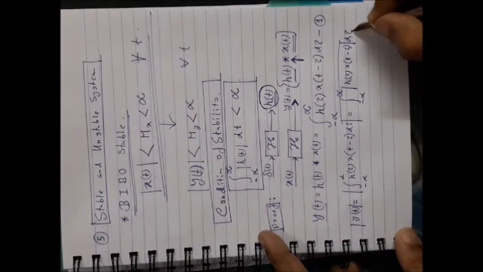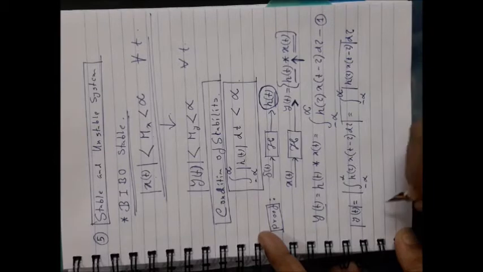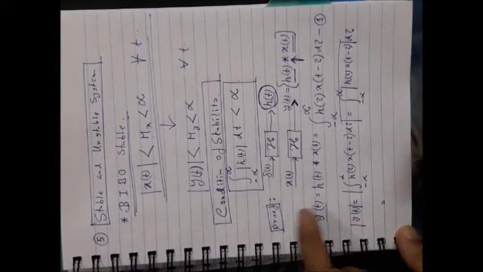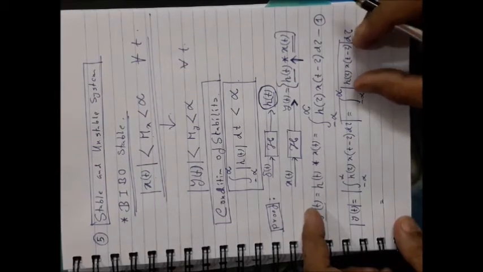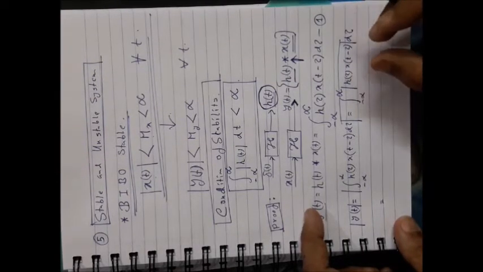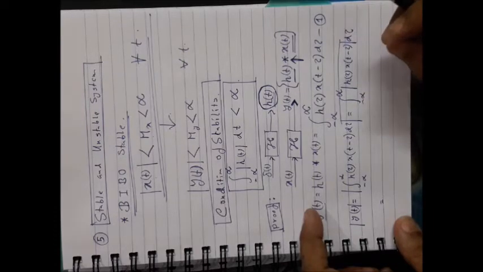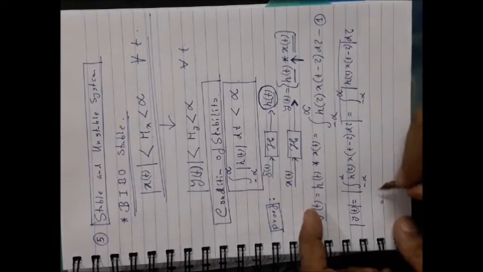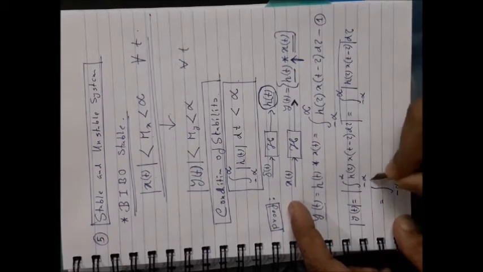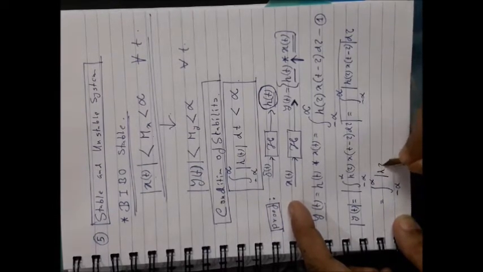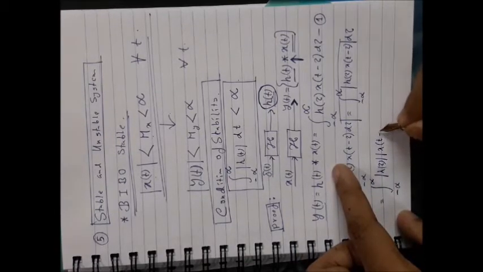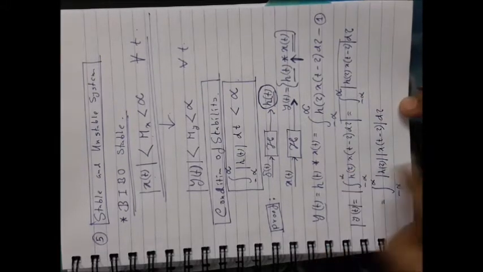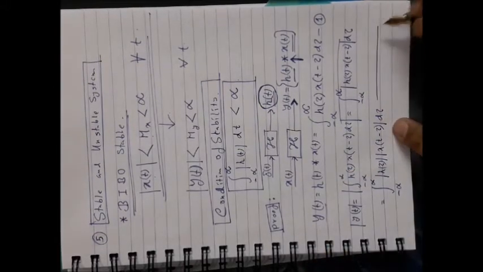Again by applying the property of the modulus, that modulus of x multiplied by y is equal to modulus of x multiplied by modulus of y, write it this way: modulus of h(tau) multiplied by modulus of x(t minus tau) d tau. It is equation number 2.